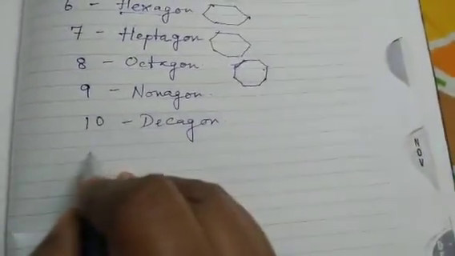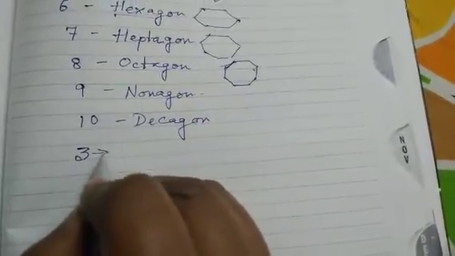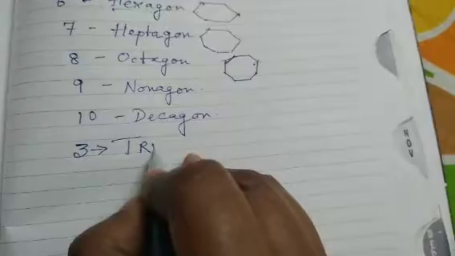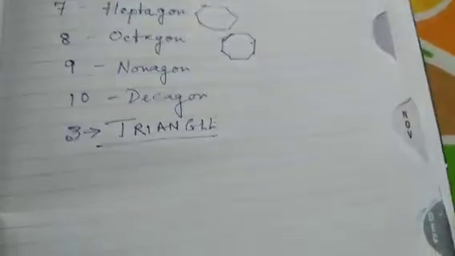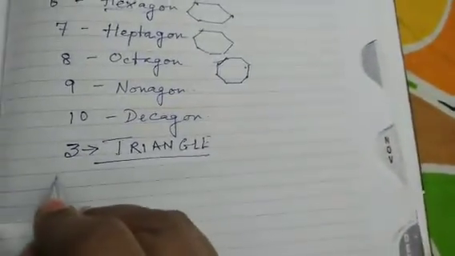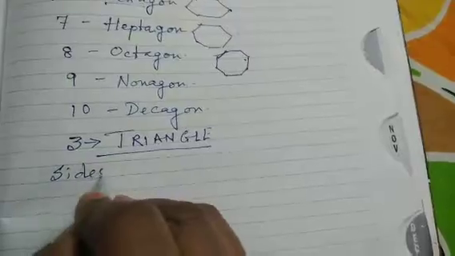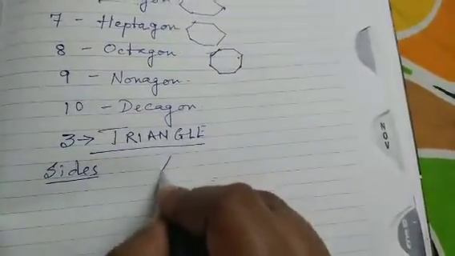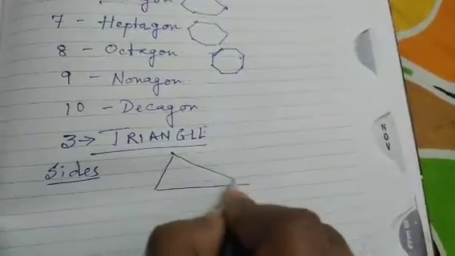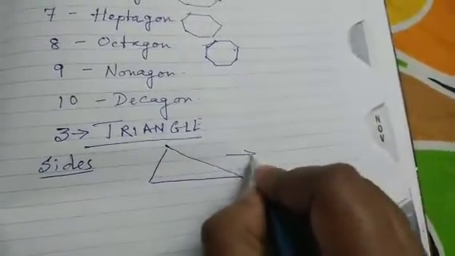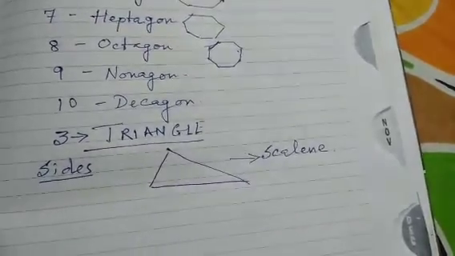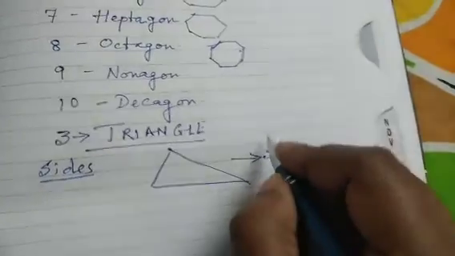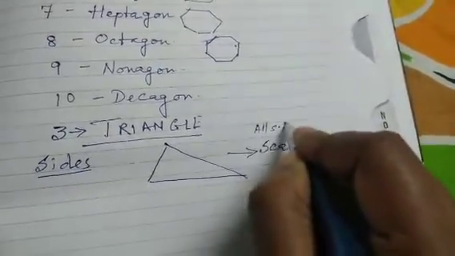Now I will talk about the first, the 3-sided one. The 3-sided one I called a triangle. There are different types of triangles we have come across. Based on the sides, if all the sides of a triangle are different, I will call it a scalene triangle. Here I have all sides different.